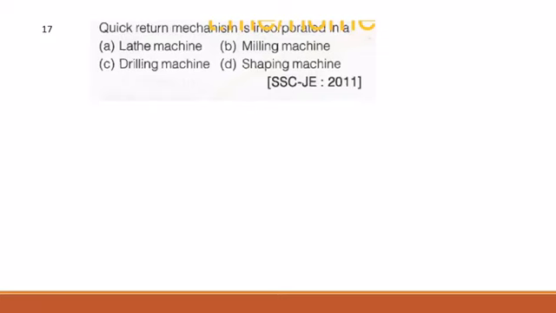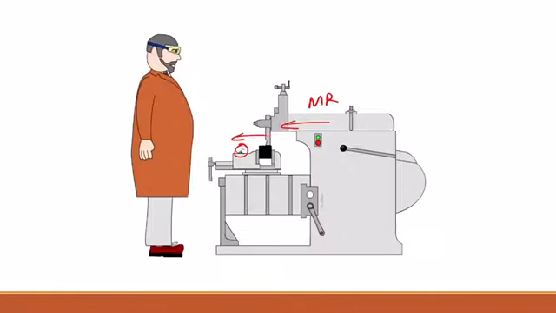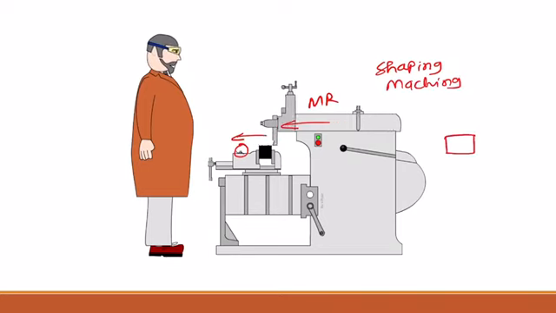Question number 17. Quick return mechanism is incorporated in. Now we have seen it many times. It is in the shaping machine. This is from the earlier video. Shaping means basically, if we have a workpiece here, we want to reduce the workpiece, so this is the shaping operation.